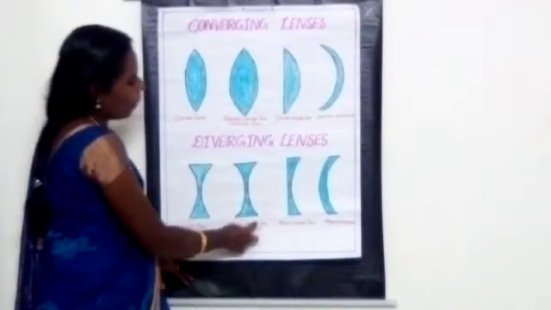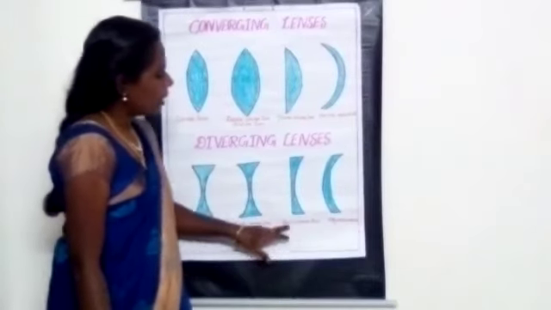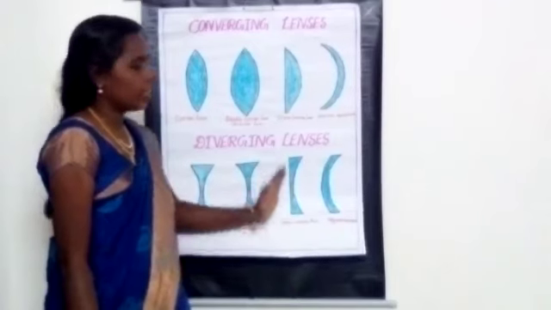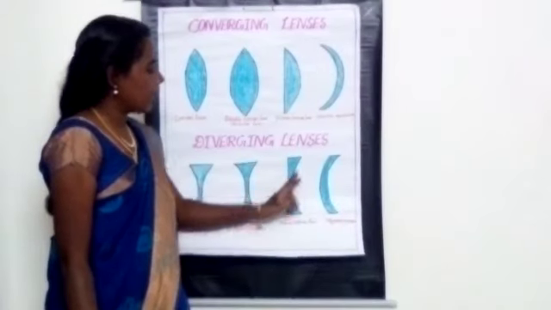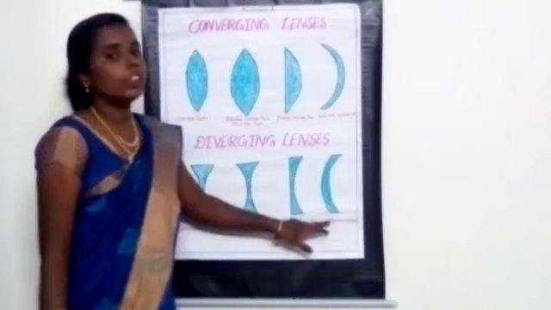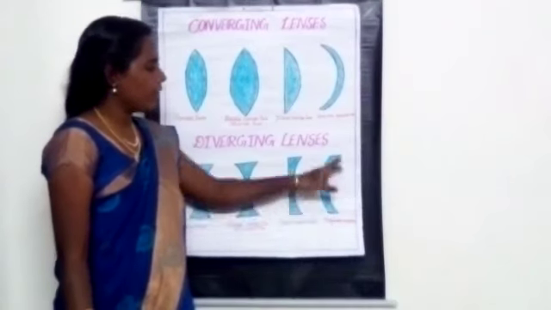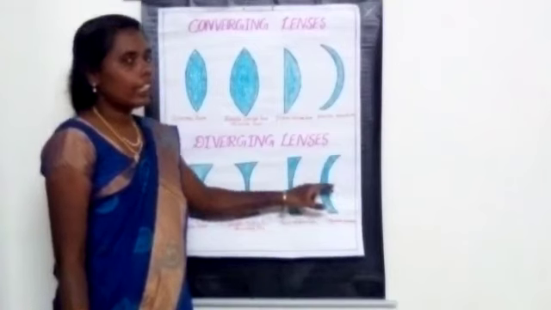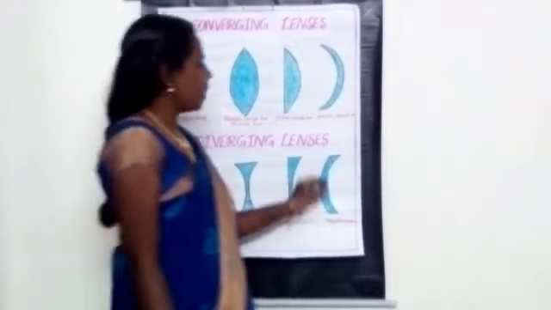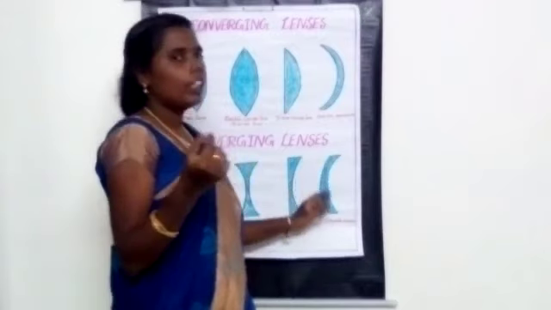It is a double concave lens or biconcave lens, and here it is a plano concave lens. Plano concave lens means one side is a plane surface and the other side is the refracting surface. For diverging lenses we say this is the negative meniscus. Here it is thinner in the middle than at the edges.